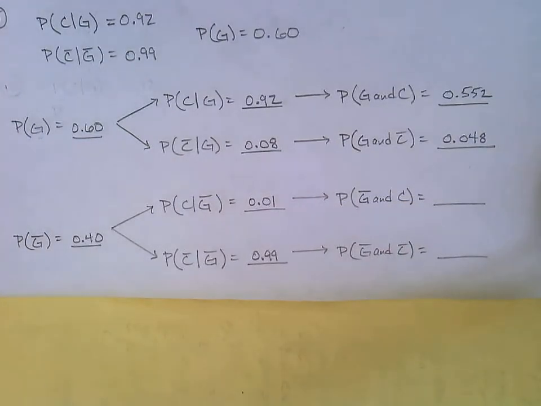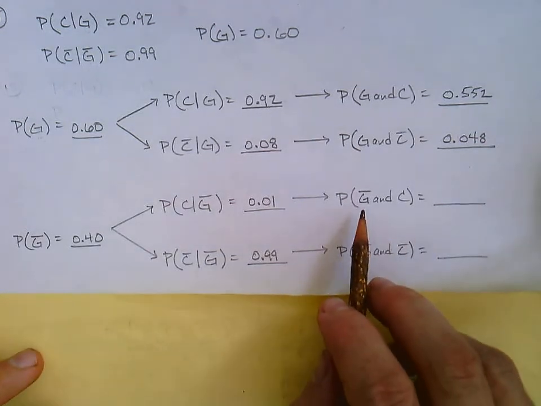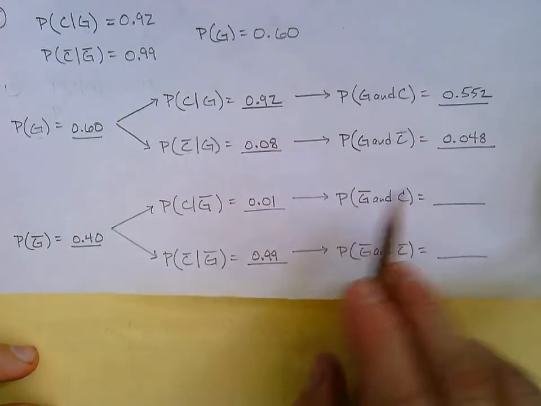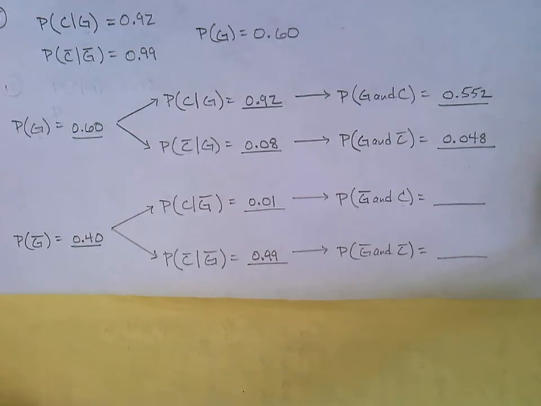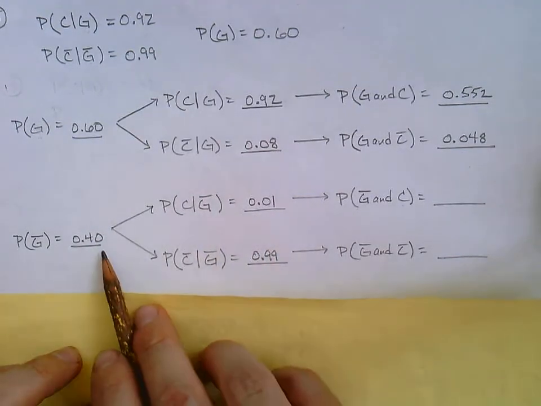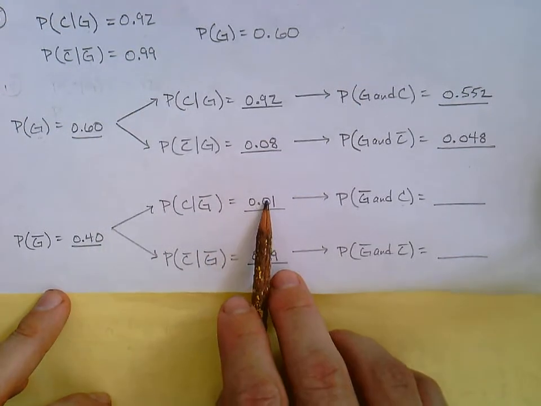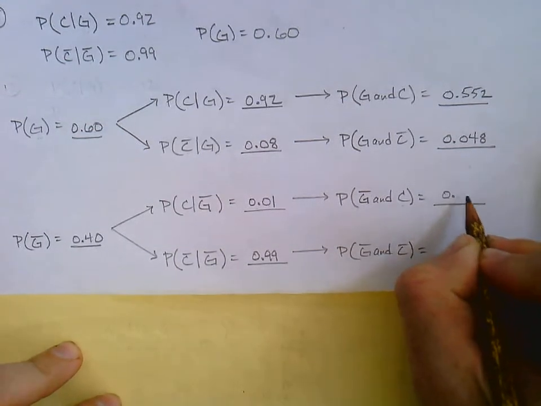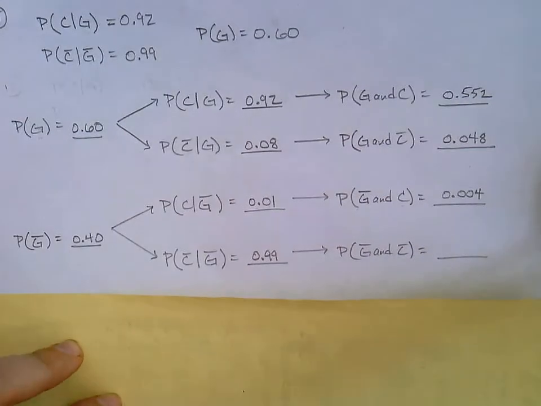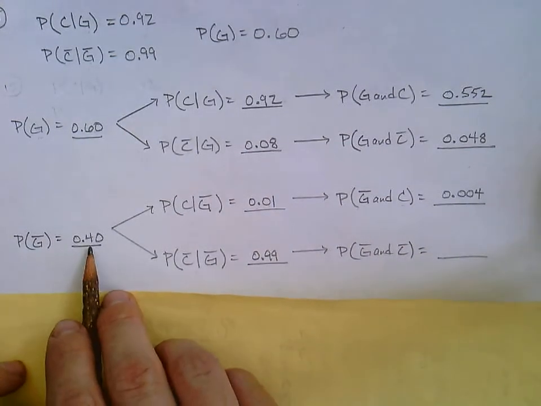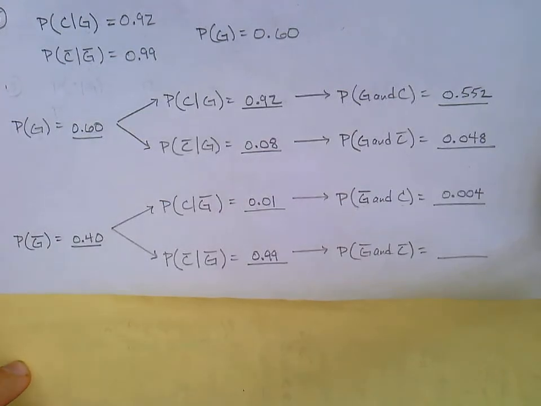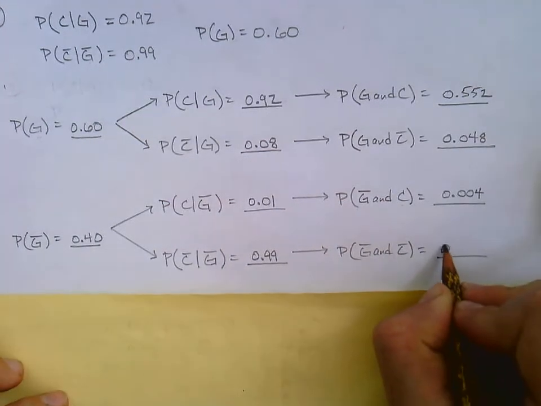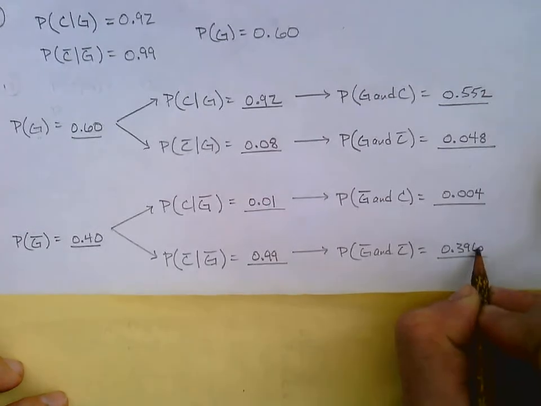Okay. Again, there's the not guilty, but they got convicted. Well, that's why we have an appeals system. 0.4 times 0.01, because we know reality. And 0.4 times 0.99, 0.396. Okay.